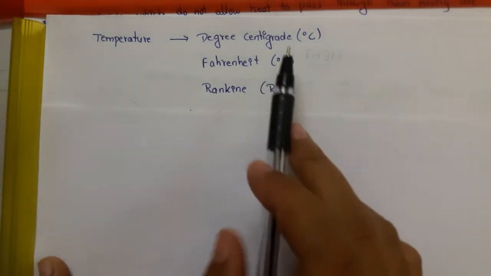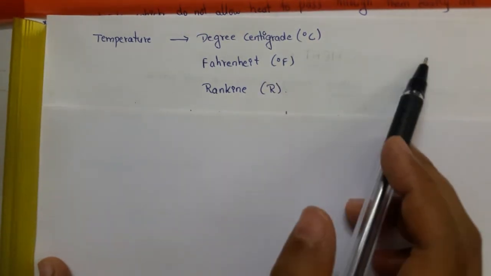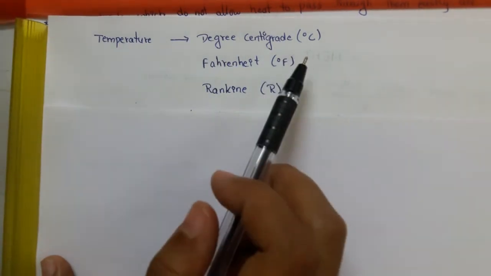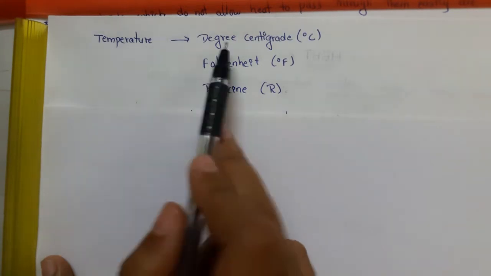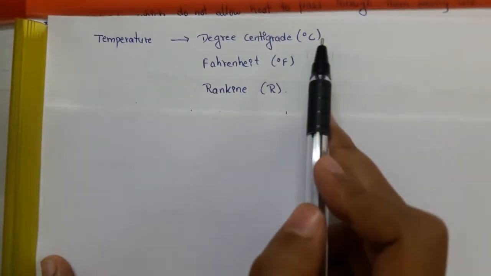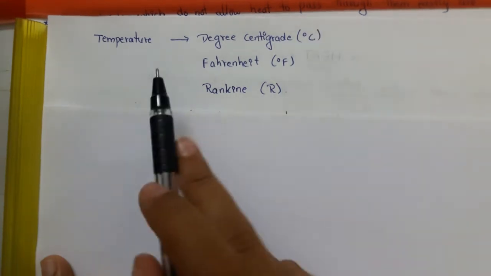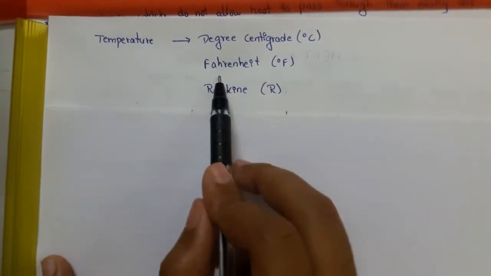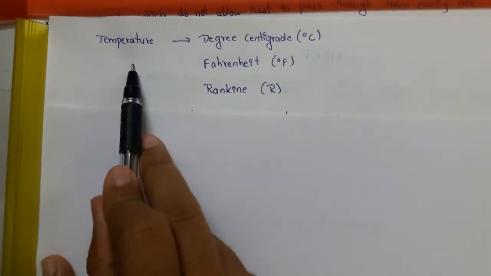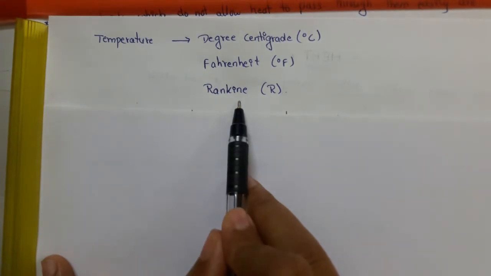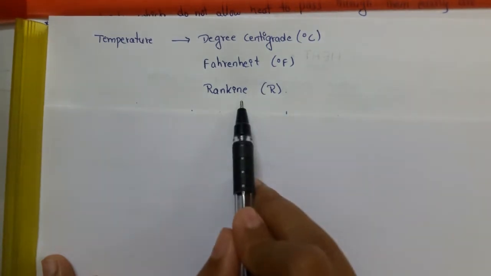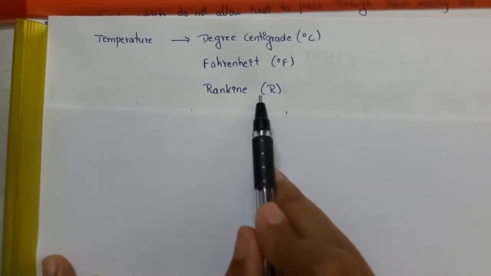Just now I used the term degree Celsius. What is degree Celsius then? Temperature can be measured in terms of 3 units. The first unit, generally and most commonly used, is degree centigrade, or we can call it degree Celsius. Temperature can also be measured in terms of Fahrenheit, that is represented as degree F, and also in terms of Rankine, R. These centigrade, Fahrenheit and Rankine are named after the scientists who discovered them.